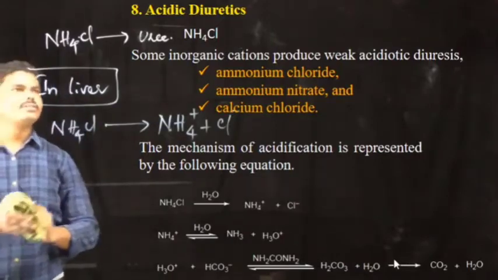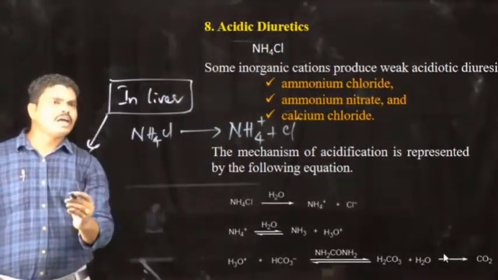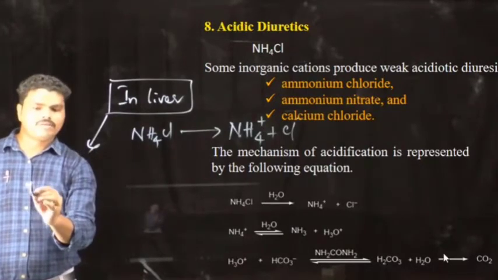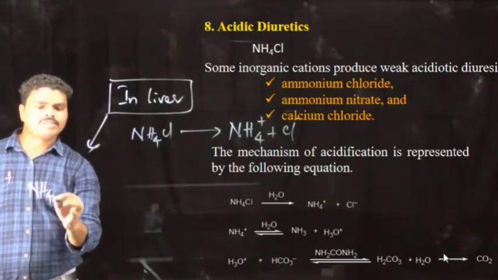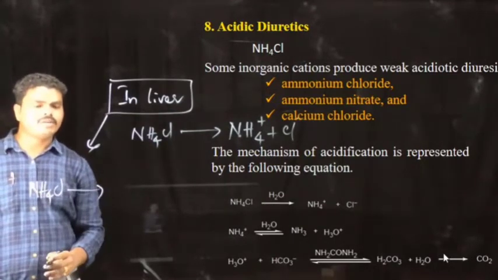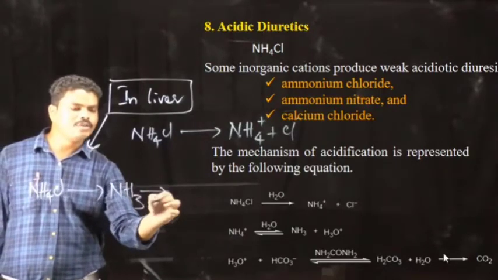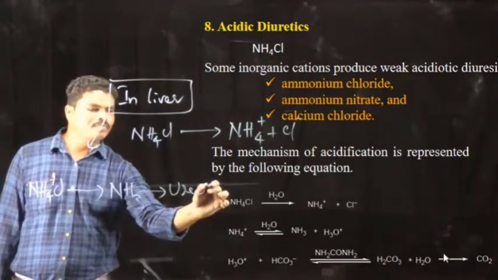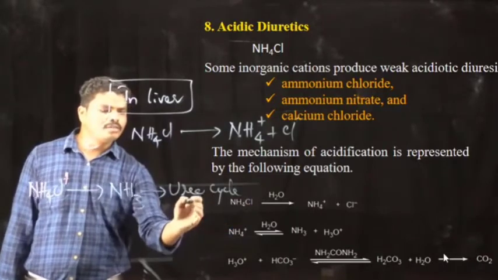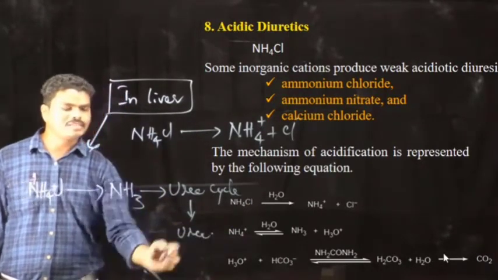We know the structure of urea. So the exact thing which happens in the liver when ammonium chloride is subjected to metabolism is that it is converted into ammonia, and this will enter into the urea cycle. In this urea cycle there is a production of urea and it gets excreted.